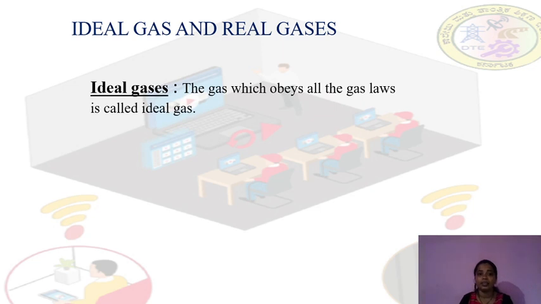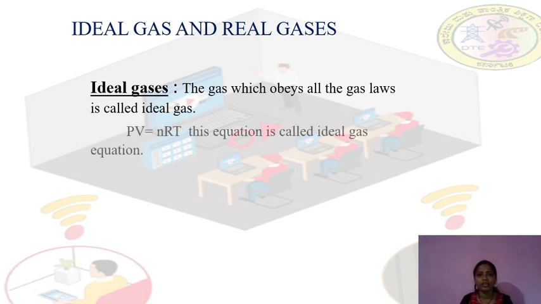Ideal gases means the gas which obeys all the gas laws is called an ideal gas. That means Boyle's law, Charles' law and Gay-Lussac's law as well as Avogadro's law. If a gas obeys these laws, then that gas is called an ideal gas.